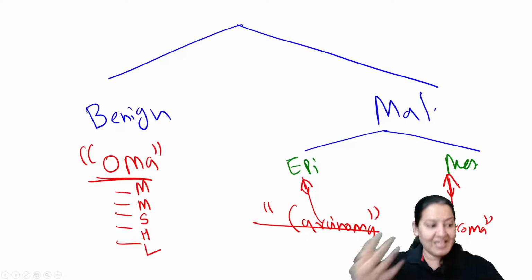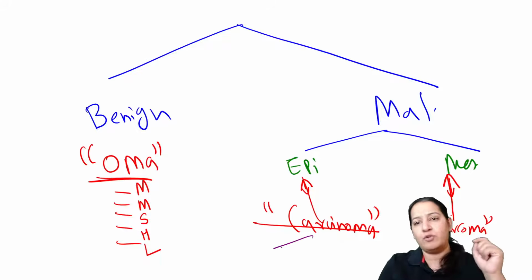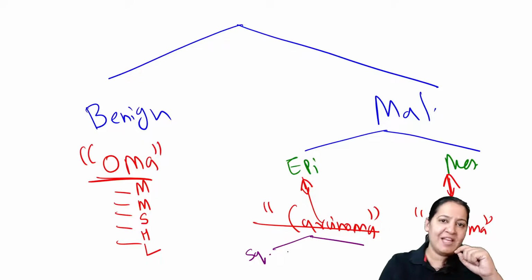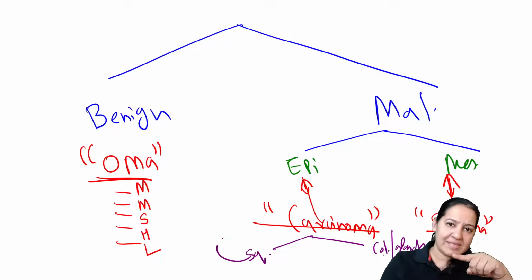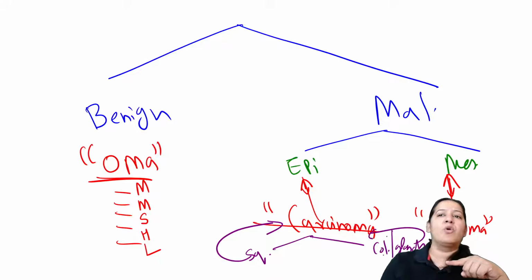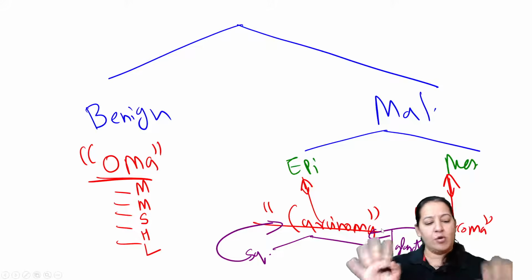Now the epithelium is of 2 types. We all know we have 2 types of epithelium: squamous epithelium and columnar epithelium. Columnar epithelium means glands, right? So here it is squamous cell carcinoma and here it is known as adenocarcinoma. So both have suffix carcinoma. Give me a thumbs up.